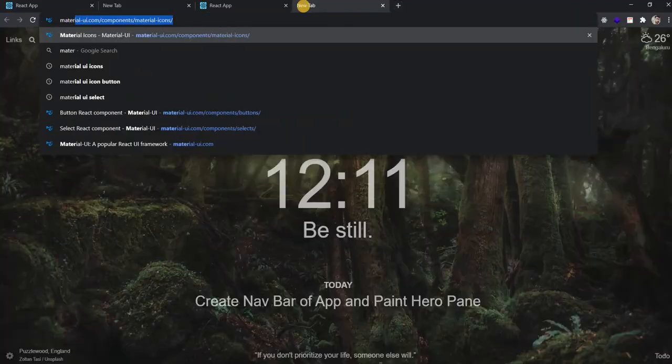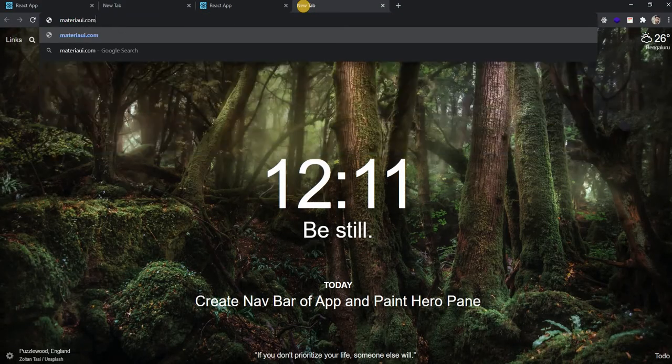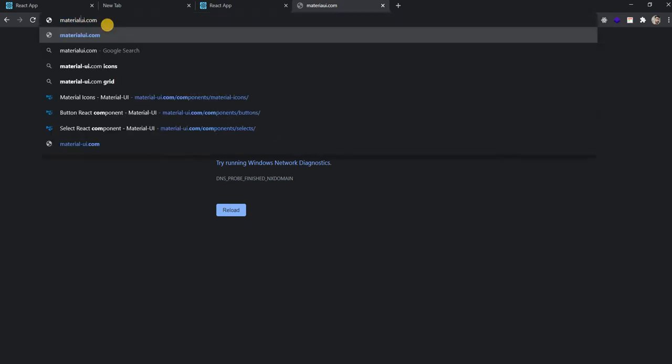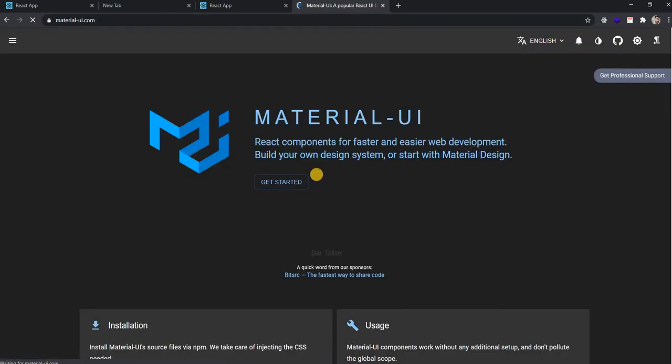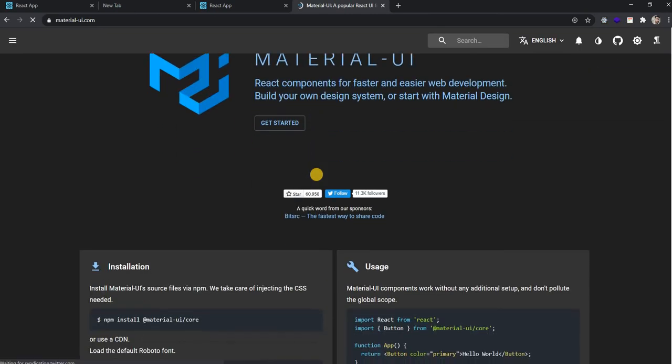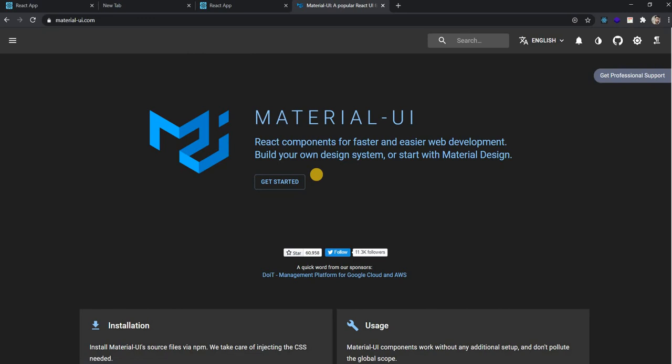So if I go to material-ui.com, it is the actual bootstrapping, or whatever functionalities we need.